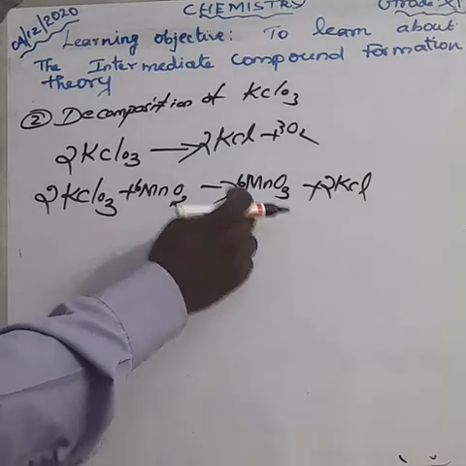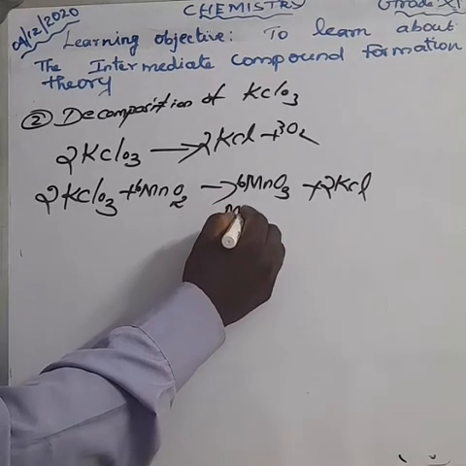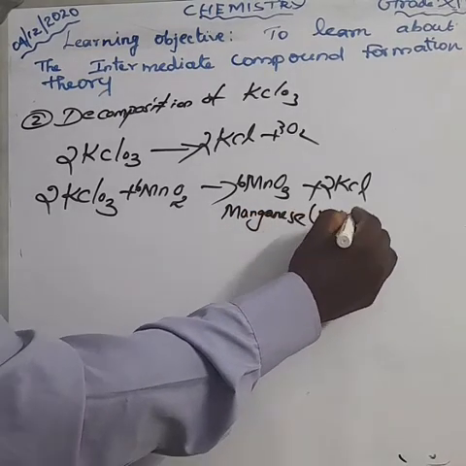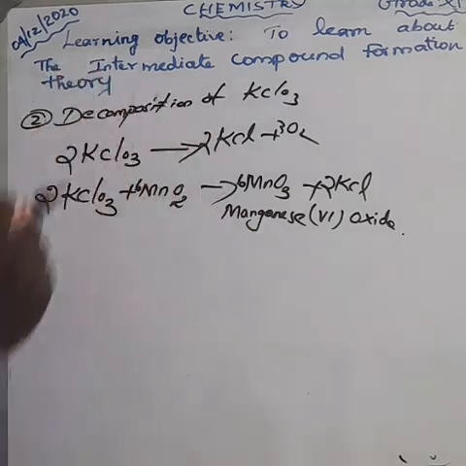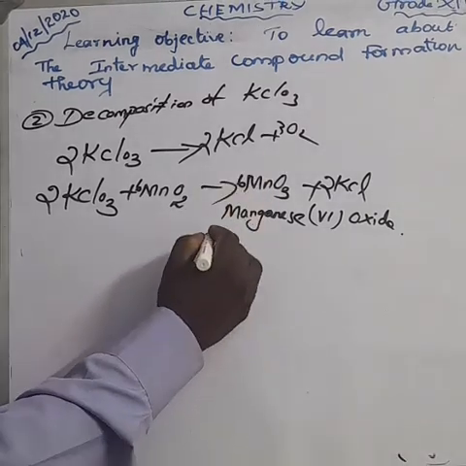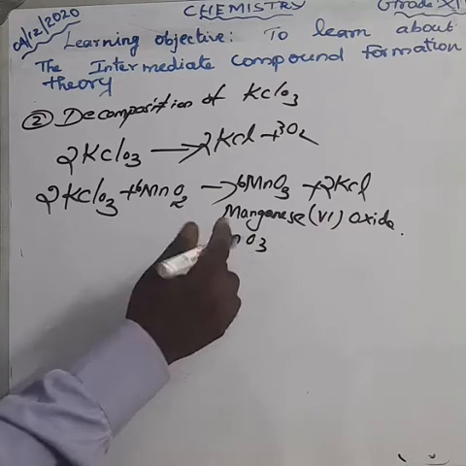Anyhow, what is the name of this compound, MnO3? Please say the name. Manganese 6 oxide, because the oxidation state of manganese is 6. I think we can find out that one. MnO3. How can you find out the oxidation state for Mn?